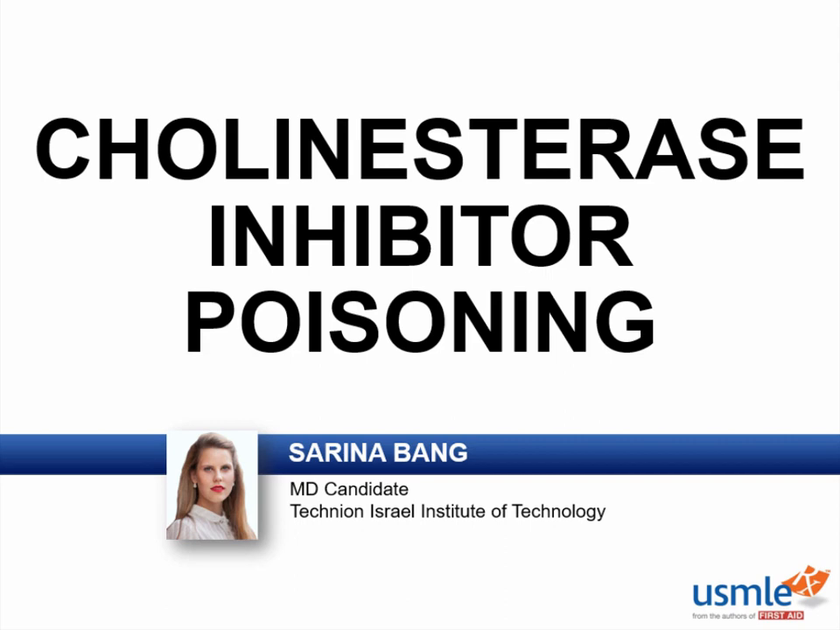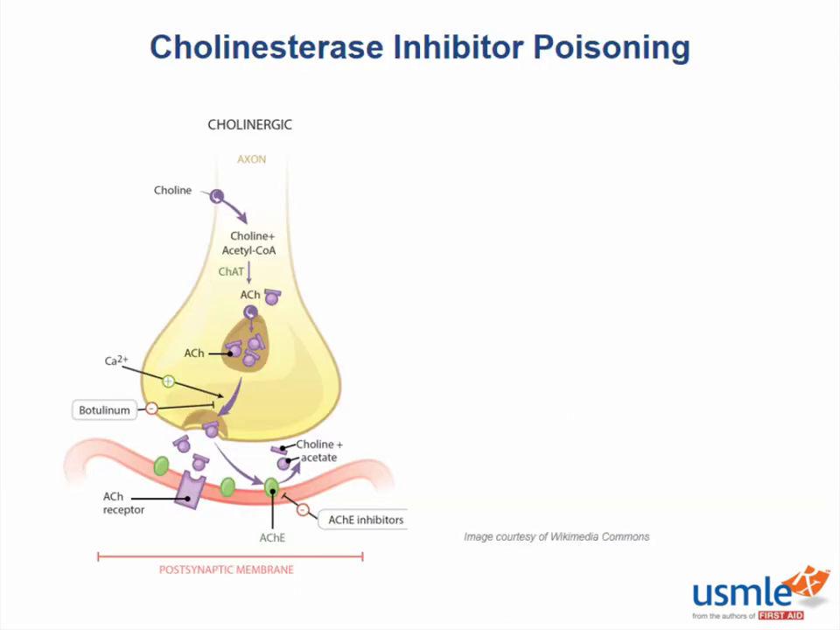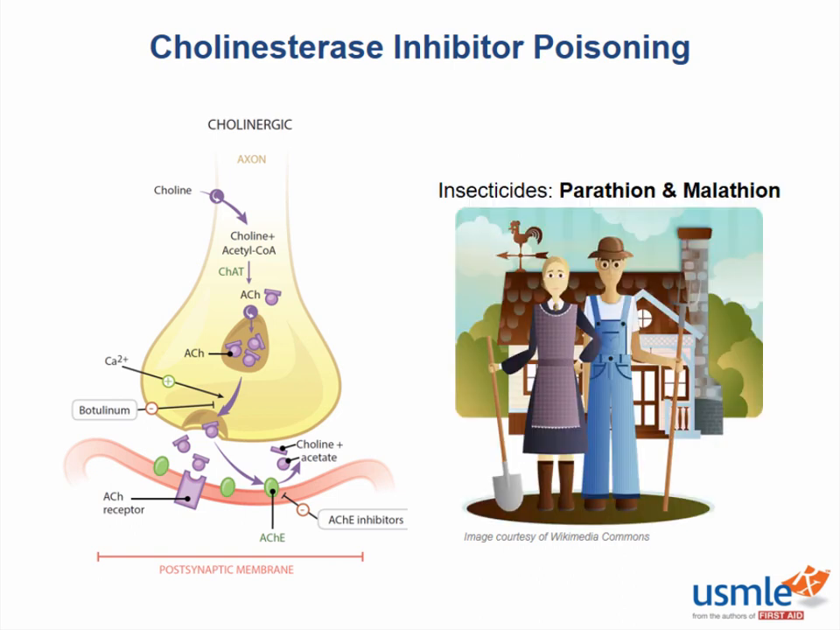Cholinesterase inhibitor poisoning. This is an incredibly high-yield topic because it incorporates autonomic nervous system pathophysiology with a rather unique clinical vignette. So be on the lookout for a farmer or anyone found down near a barn or storage house that might have insecticides inside.